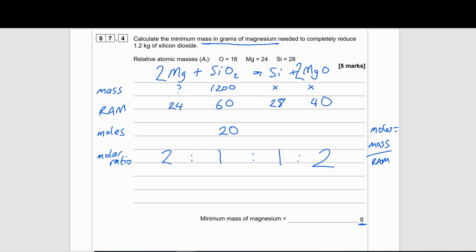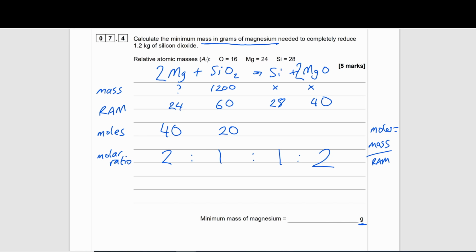So, as I've said now, that means if I've got 20 moles of silicon dioxide, the ratio of 1 to 2 will mean that I will have double my moles of magnesium. So I'll do 20 times 2, and that should mean I've got 40 moles of magnesium.